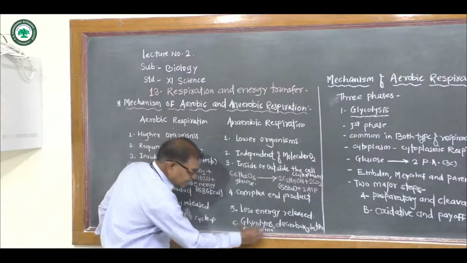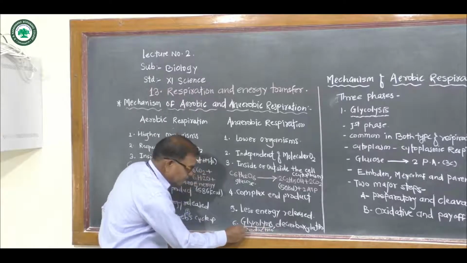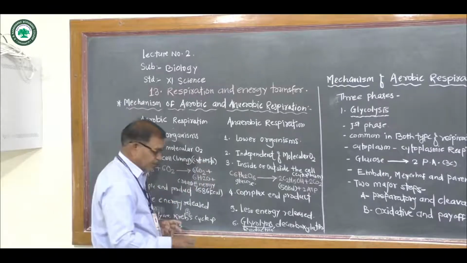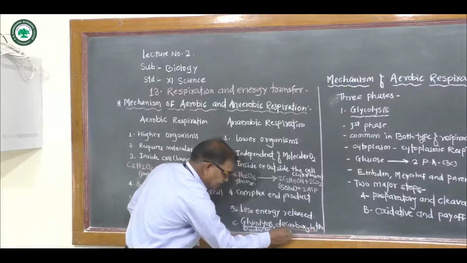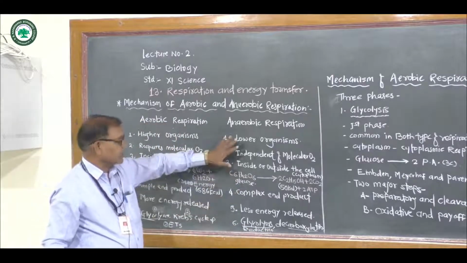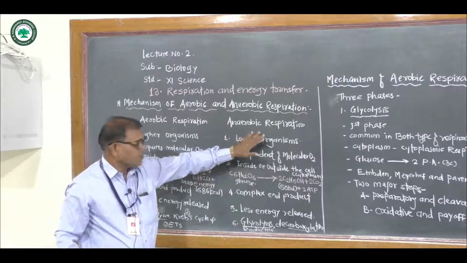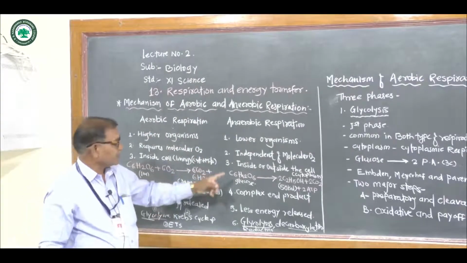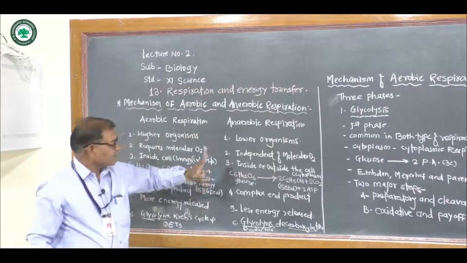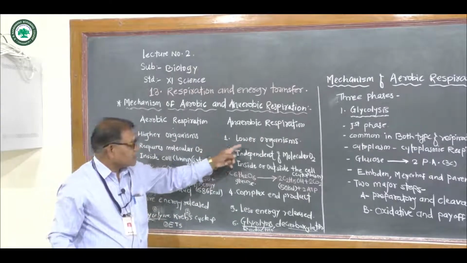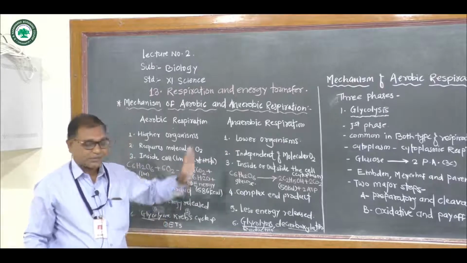It involves 3 steps: glycolysis, which is the common step in both aerobic and anaerobic respiration, then decarboxylation, and the last phase, reduction. The electron transport system is totally absent in anaerobic respiration because of the absence of oxygen, and the Krebs cycle does not take place because of the absence of mitochondria.